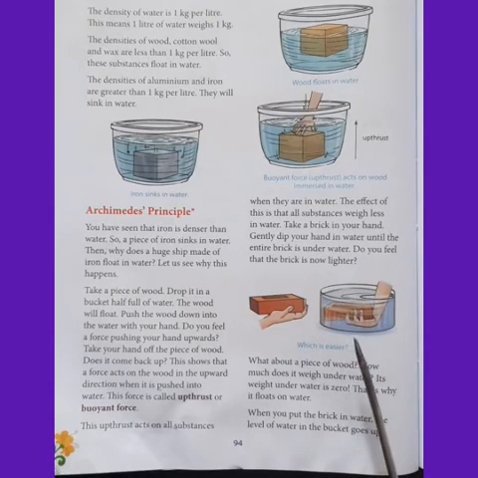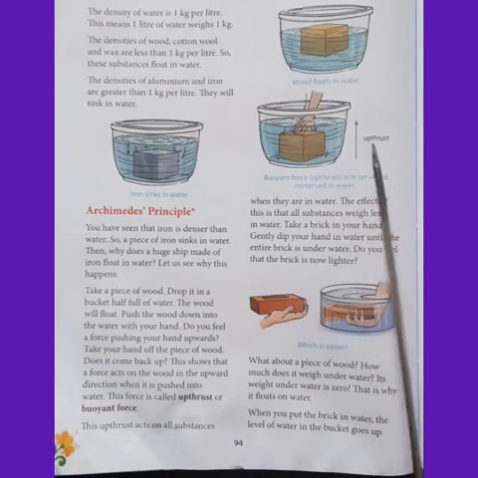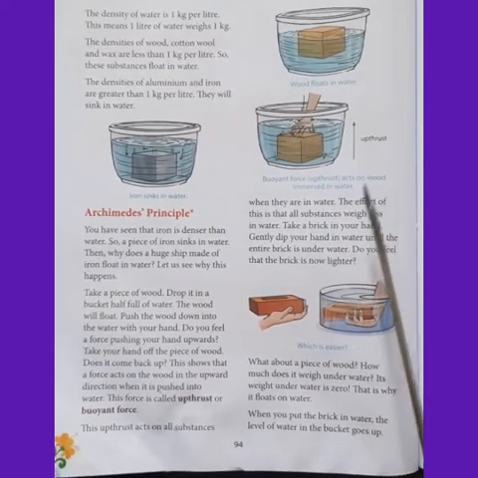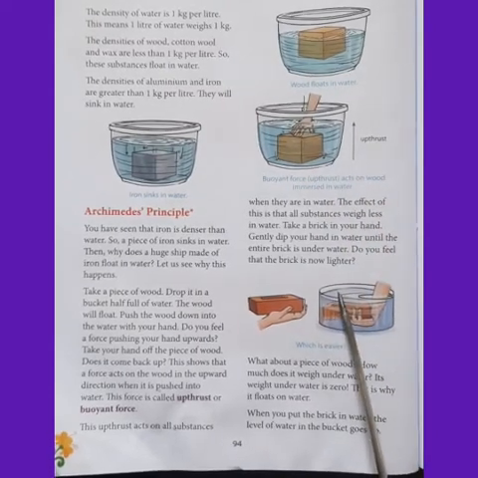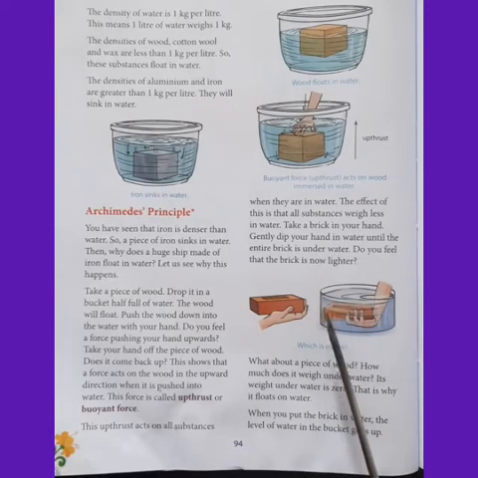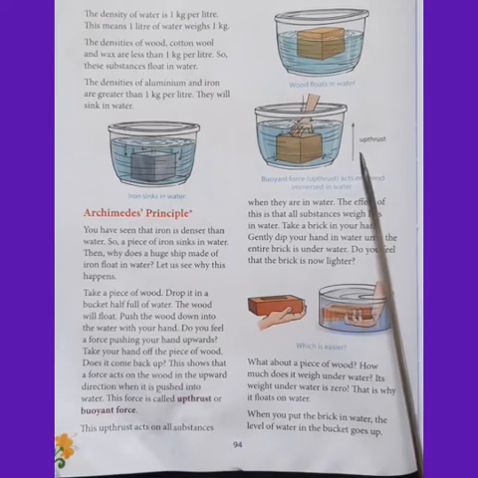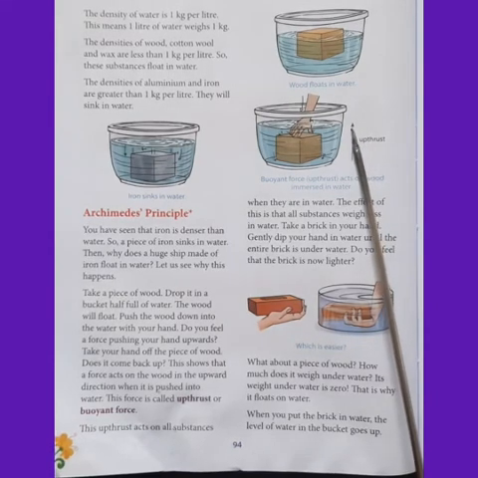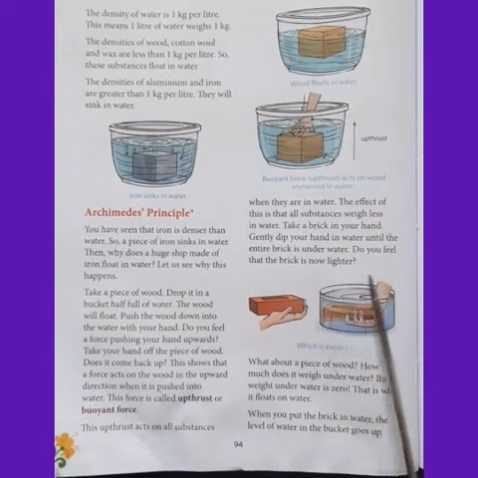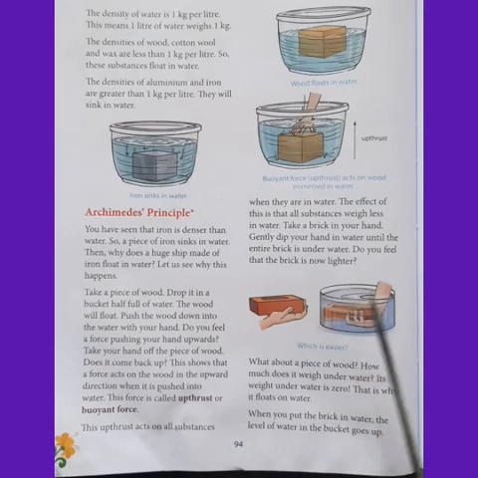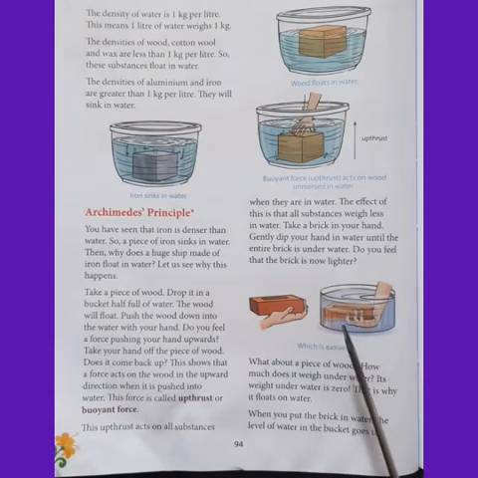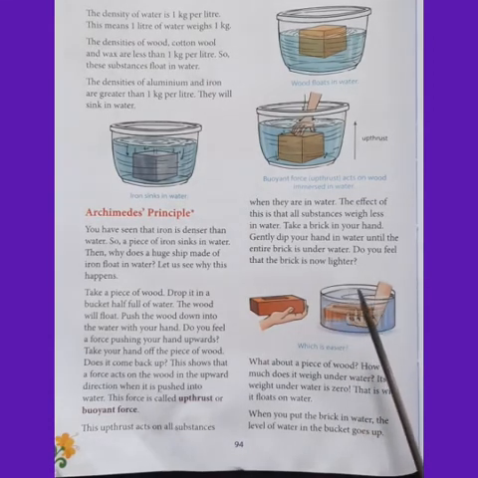Now Archimedes' principle says that the upthrust is equal to the weight of water displaced by an object. Understood? The upthrust is equal to the weight of water displaced by any object when it is immersed in water. That is Archimedes' principle.